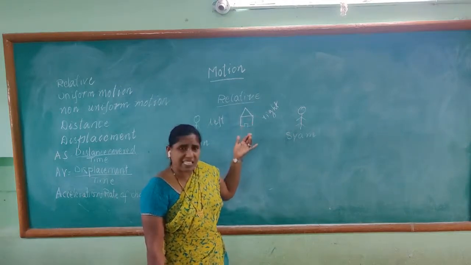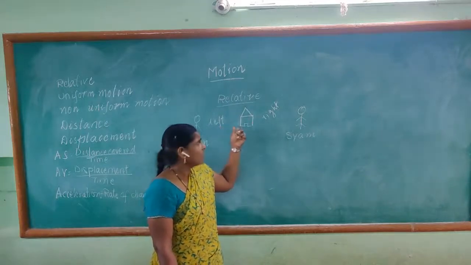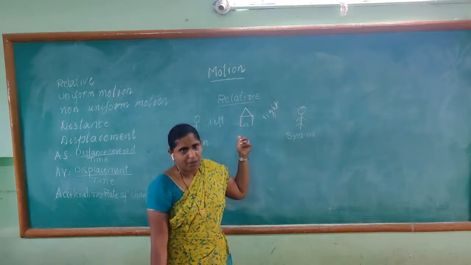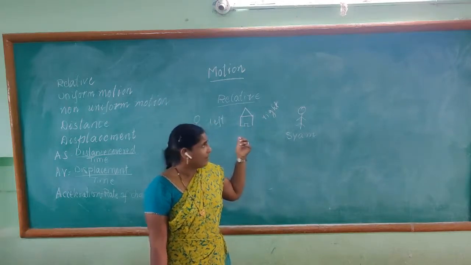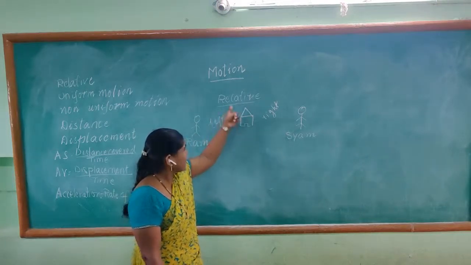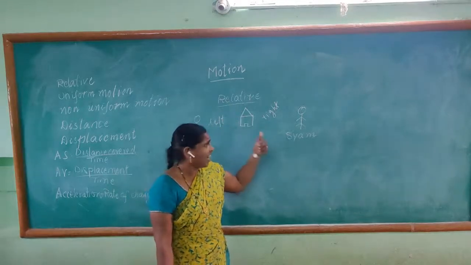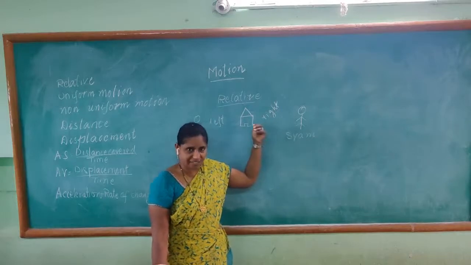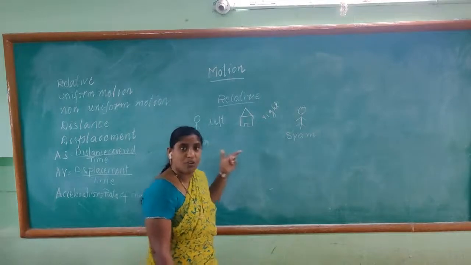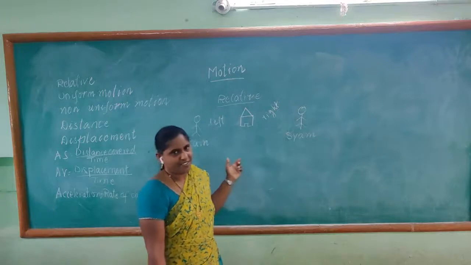Do you think who is correct? Ram moving left side is right, or Shyam moving right side is correct? Who is correct? Already we know that this is relative. By observation, both of them are right. You may think how both can be correct. Yes, both are right. Why?